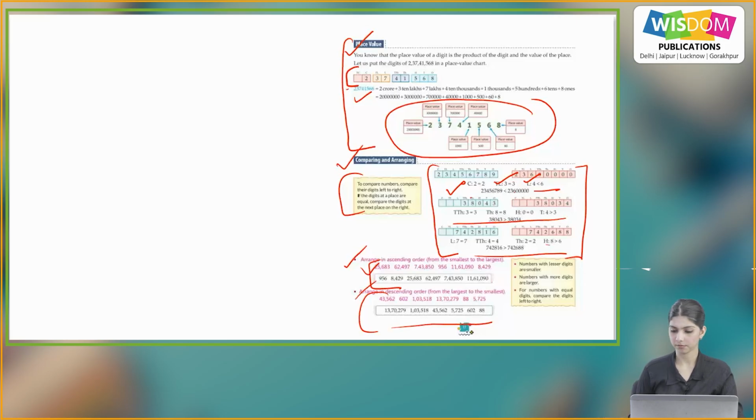Here, numbers with fewer digits are smaller, numbers with more digits are larger. For numbers with equal digits, compare the digits left to right. So the numbers having fewer digits are smaller. Similarly, more digits means the larger number. And for numbers with equal digits, we compare the digits from left to right.